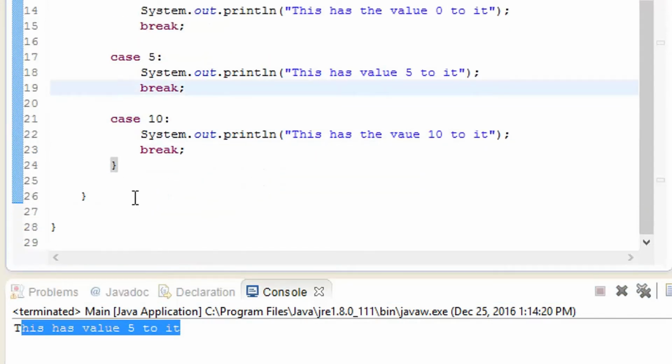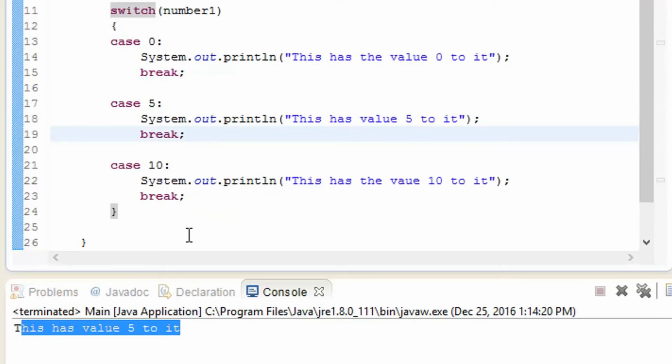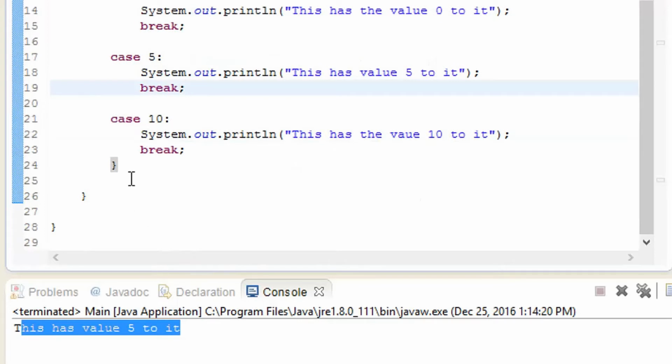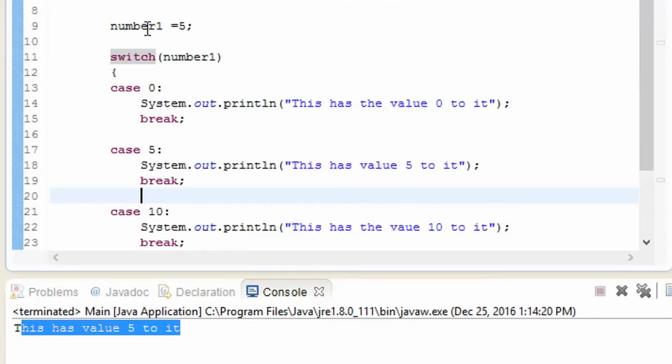Then it is going to skip all the cases within this statement, and just start from the next line, which is going to be some methods below that. Right now there is no method, that's the reason it is going to print only this case. So what if I try and give it a value of something else, which is not 0, which is not 5, which is not 10.